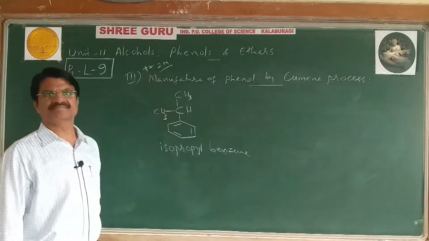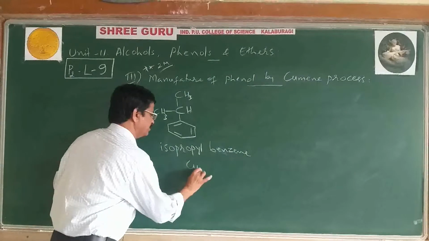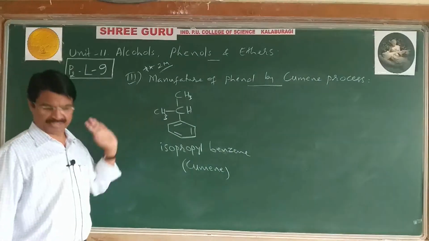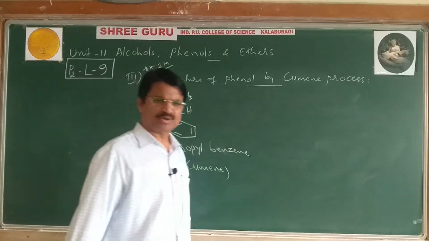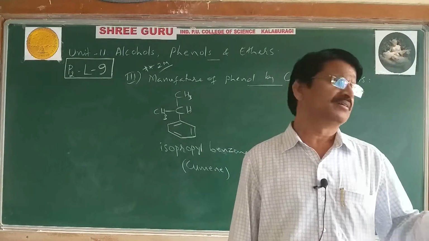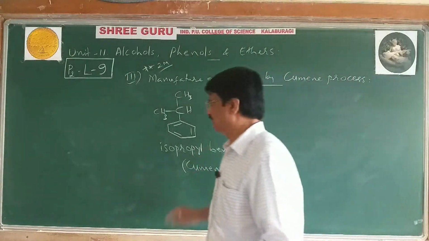Isopropyl benzene, yes, this is called cumene. Preparation of cumene is not necessary, anyway, I will tell you how to prepare cumene and which method you have to apply to get cumene.